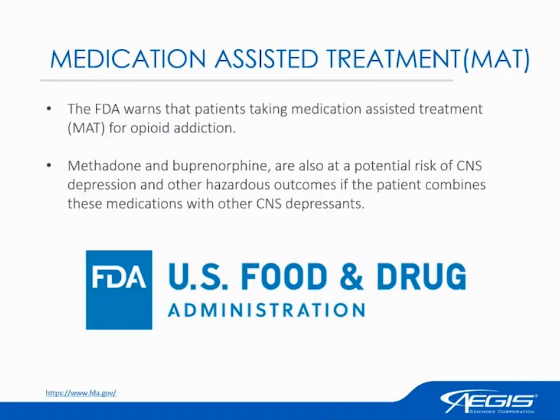Additionally, the FDA warns on the use of CNS depressants in combination with substance use disorder medications such as methadone and buprenorphine. Both of those medications work at the same receptors as opioids. So it's important for prescribers to be aware of what their patients are taking. They may be prescribed methadone or buprenorphine for their opioid use disorder, but if they're also taking additional agents that may cause CNS depression, it may have a compounded effect with these medications in combination.